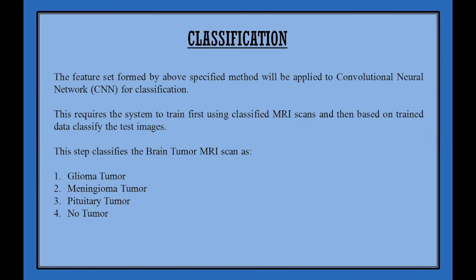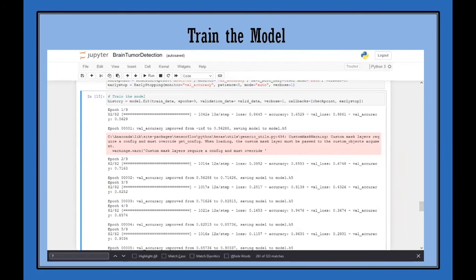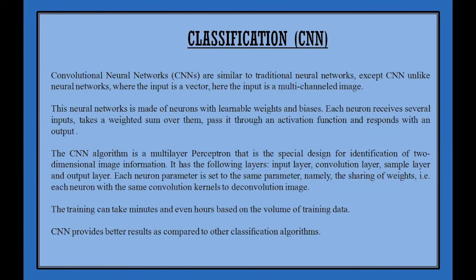The feature set found by the above specified method will be applied to a convolutional neural network (CNN) model for classification. Convolutional neural networks are similar to traditional neural networks, except that, unlike a neural network where the input is a vector, here the input is a multi-channeled image.